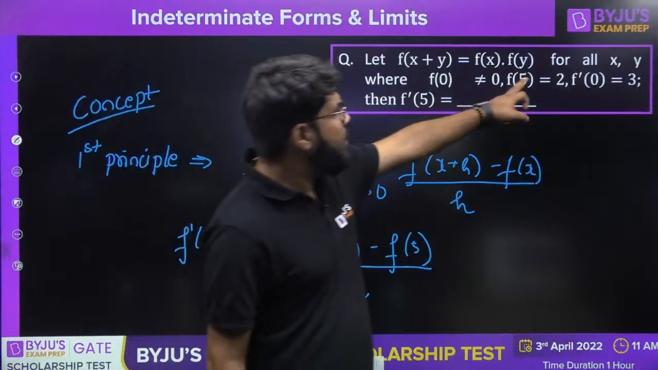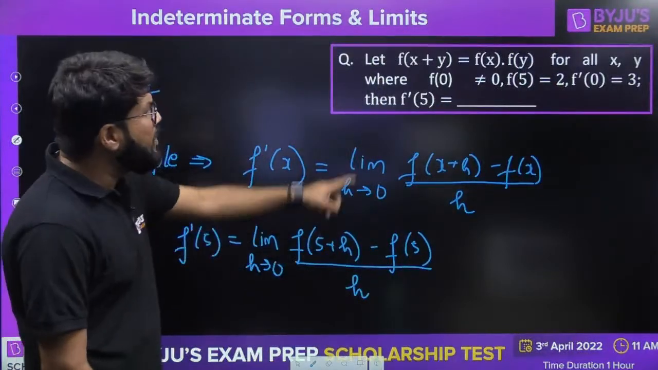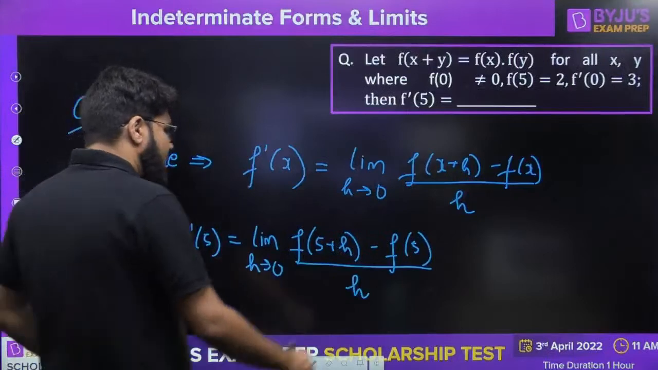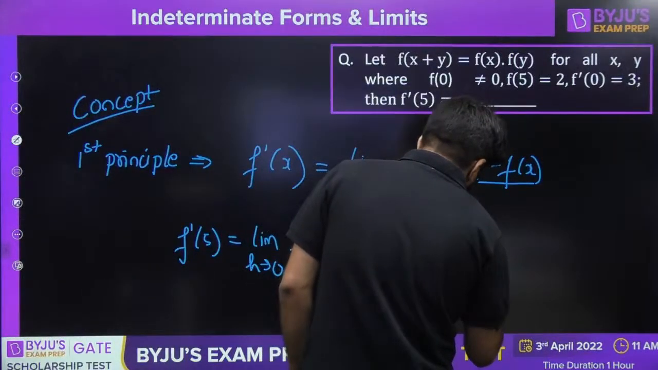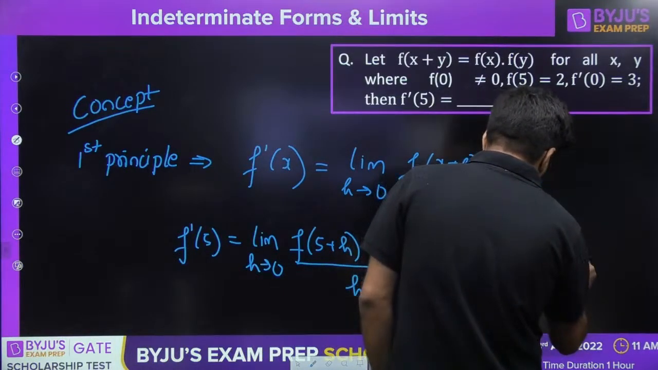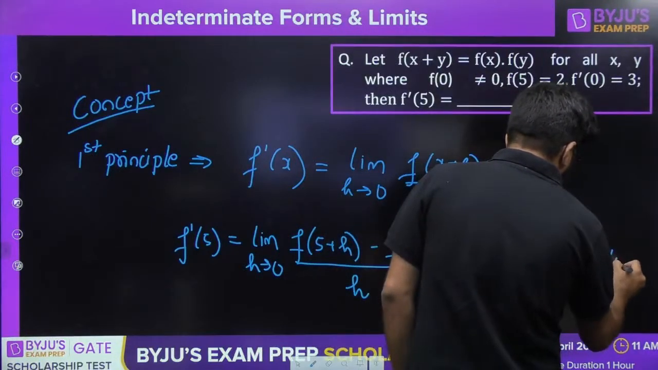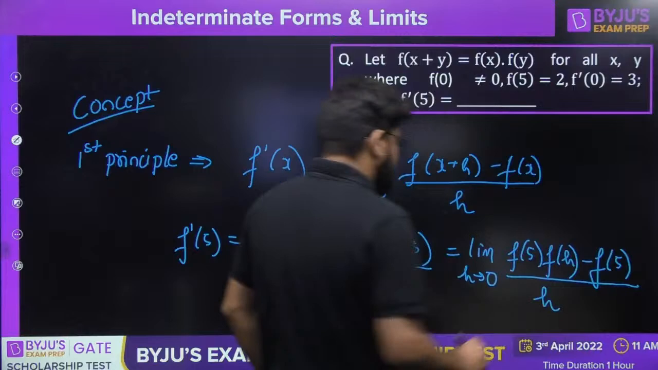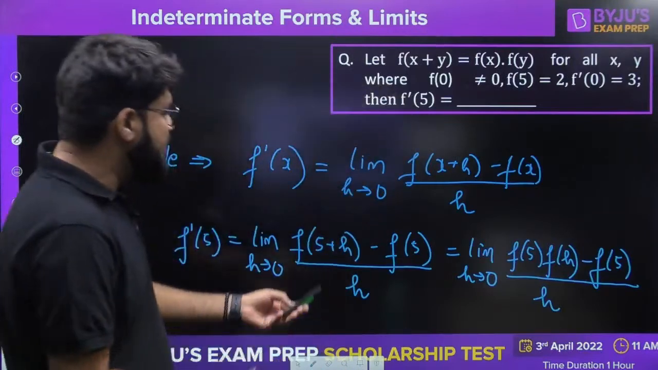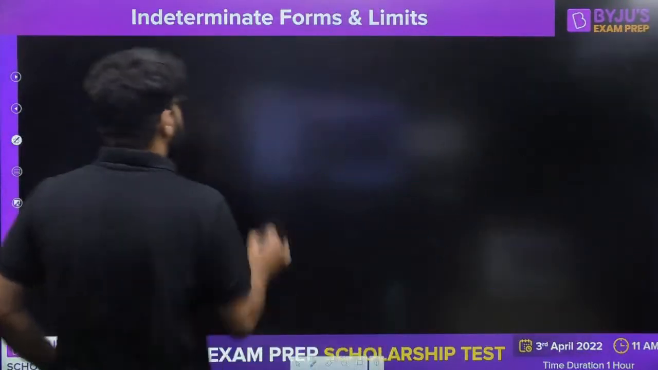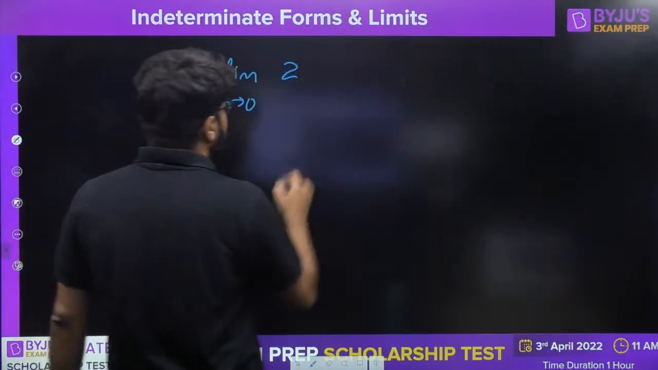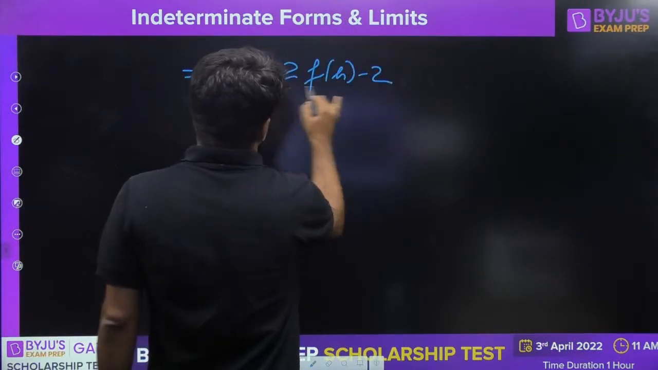Now f5 is given to me, f5 is equal to 2, but what is f of 5 plus h? There is a function which satisfies f of x plus y equals f x into f y for all values of x and y. So this becomes the limit h tending to 0 of f5 into fh, minus f5, divided by h. We know the value of f5 is given as 2, so we substitute it here. So I have the limit of h tending to 0 of 2 f h minus 2, divided by h.